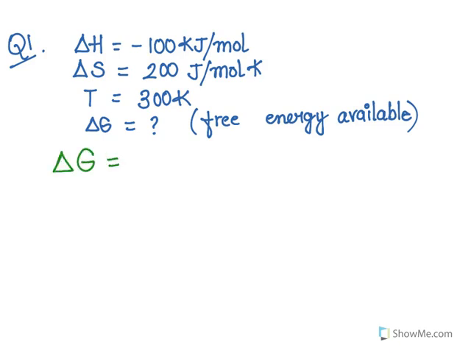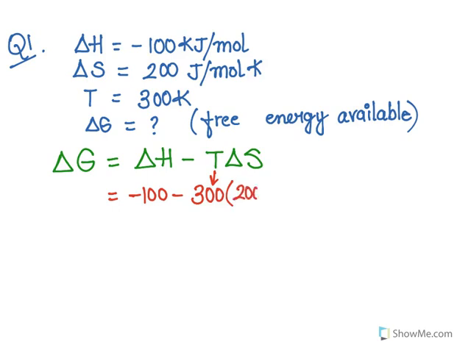What we'll do is we have our formula that we had on last page. Delta G equals delta H minus temperature times delta S, which is our entropy. So now we are just going to plug in the values here and we'll see what our answer will be. So delta H is negative 100 minus 300, which was the temperature. So I have my temperature here times delta S. Delta S is 200 joules per mole. All right, so it is negative 100 minus